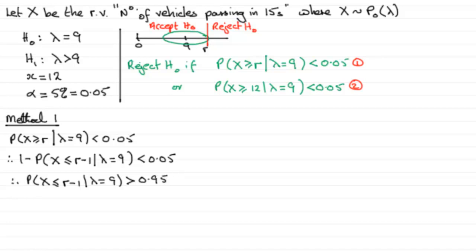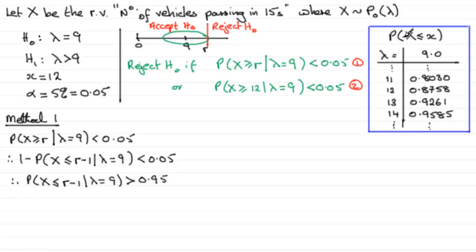And if we just bring up a section of the tables that I've just copied here. These are the cumulative Poisson distribution tables. Look for lambda, the mean, equaling 9, and you should see some values down here, observed values. Now when lambda equals 9, we're looking for a value down this column which just beats 0.95.